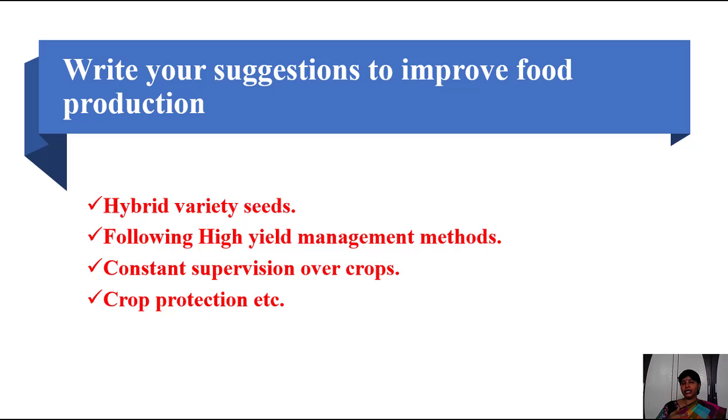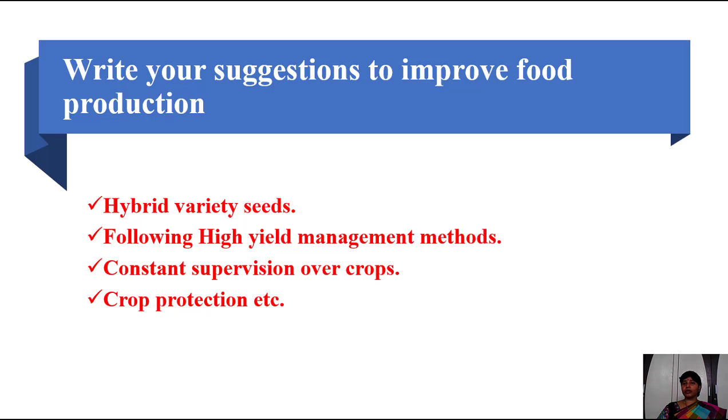Following high yield management methods. High yield management methods means the irrigation or fertilization methods are different when we compare them with the normal conventional and local management methods.